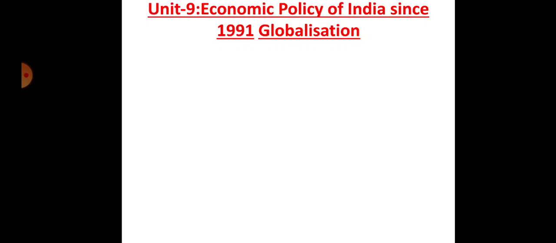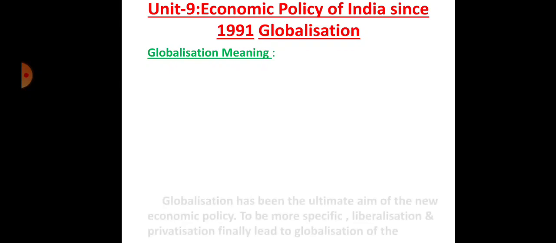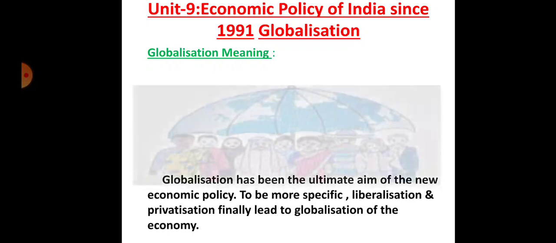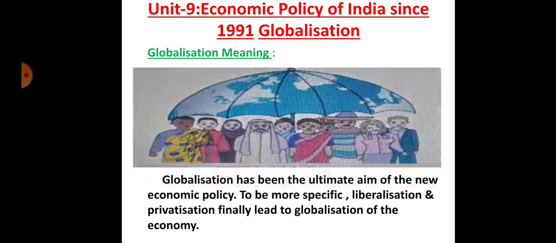We already discussed the three components related to this new economic policy: liberalization, privatization and globalization. We know that with the liberal policy, the Indian economy abolished the license raj, abolished the MRTP Act, and accepted the new economic policy which supports our economy. So in this video, we discuss the component of the new economic policy, globalization.